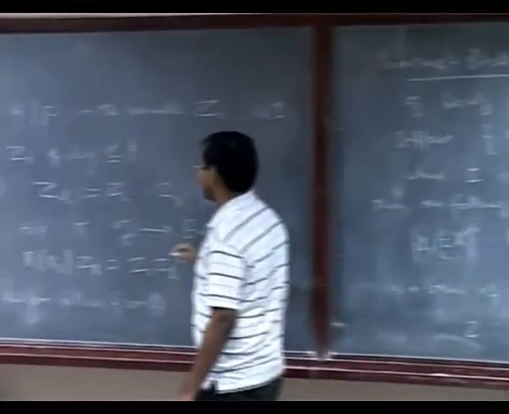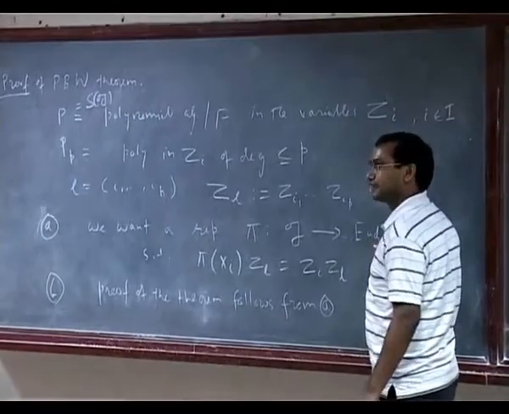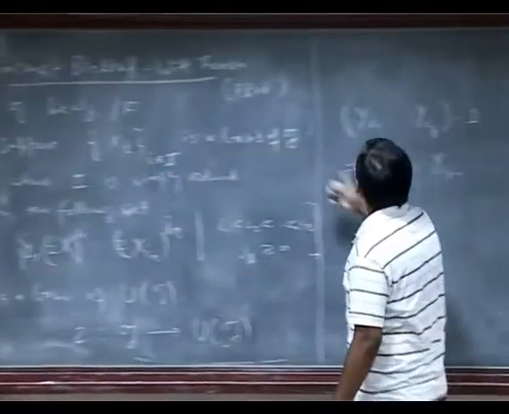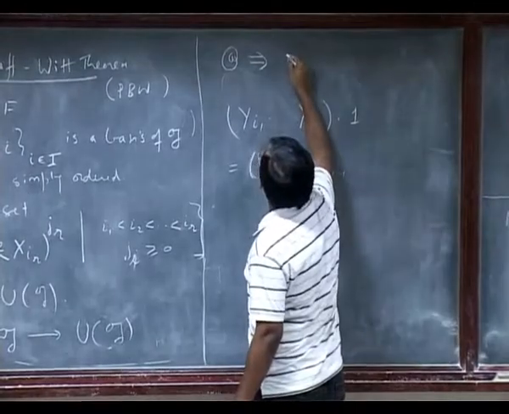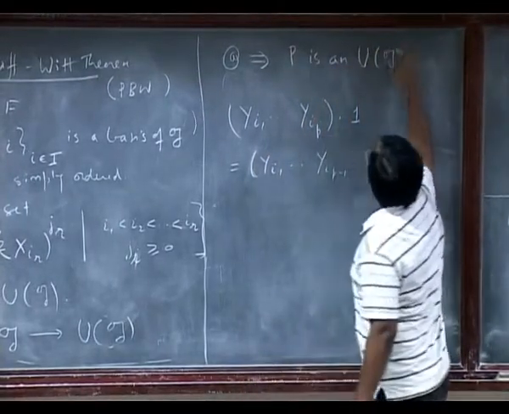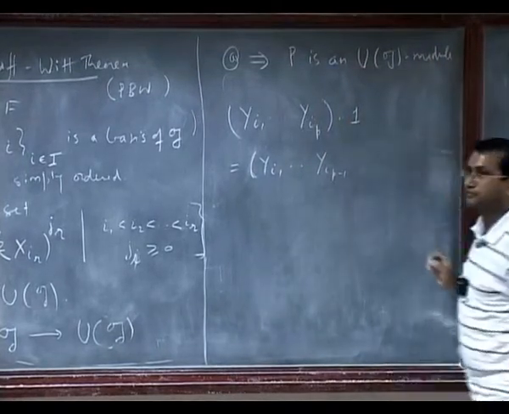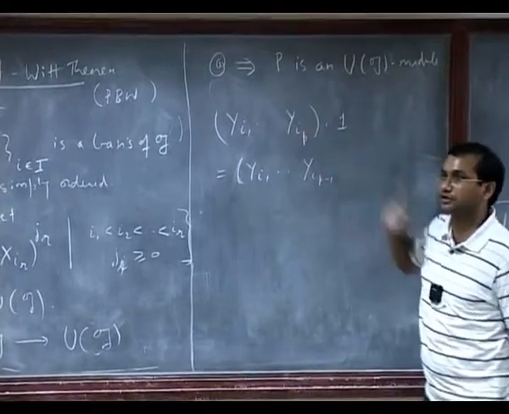As soon as I have this, I have a map from UG to this. So P is a UG module, and that's why yi is an element of UG. So A implies P is a UG module. Now these elements yi are in UG, so I'm making them act on P.